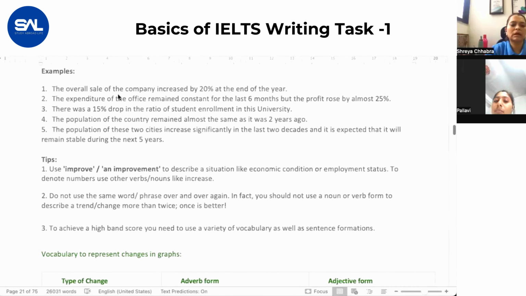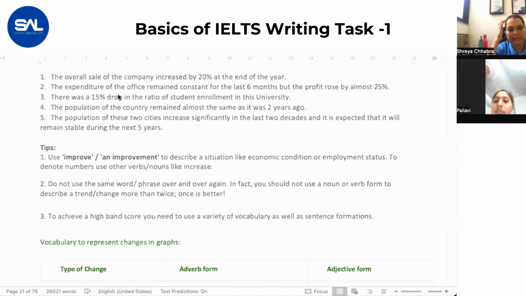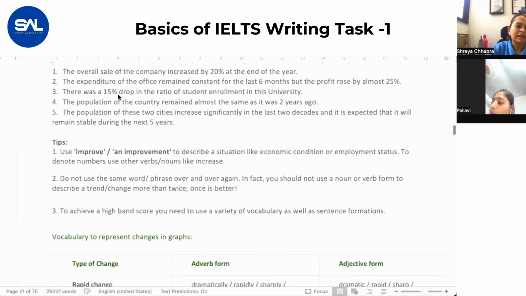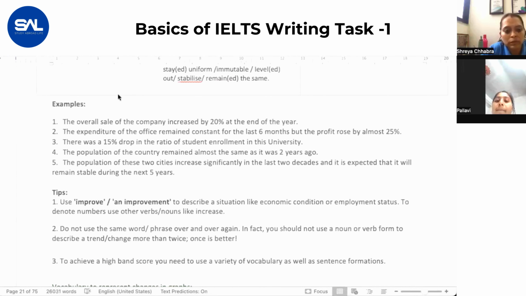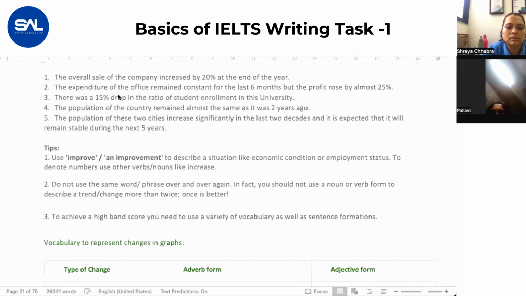As you can see over here, examples. The overall sale of the company increased by 20%. Here, when writing in body paragraphs, make sure that you write the numbers, as in the data, the percentage, which I told you earlier. Don't write them in the overview. However, now you have to write them down. These are some examples.